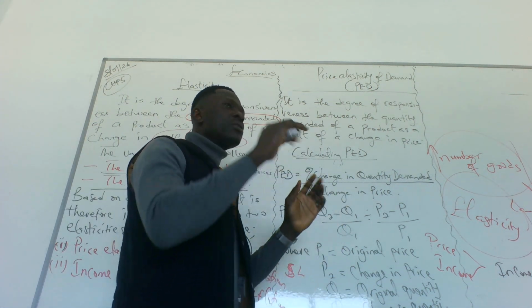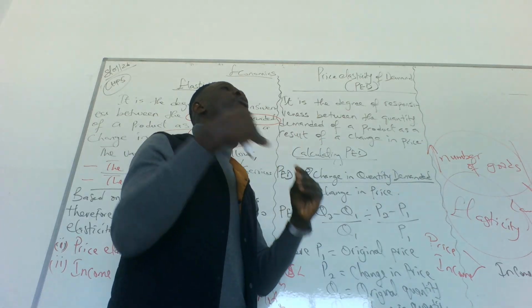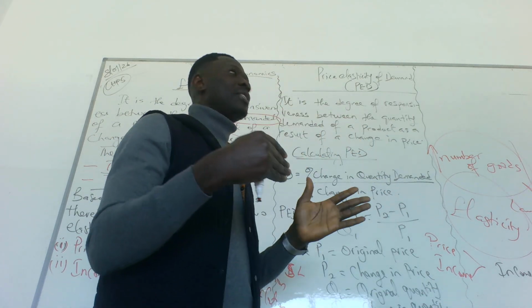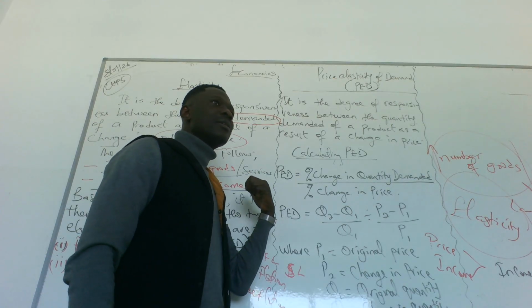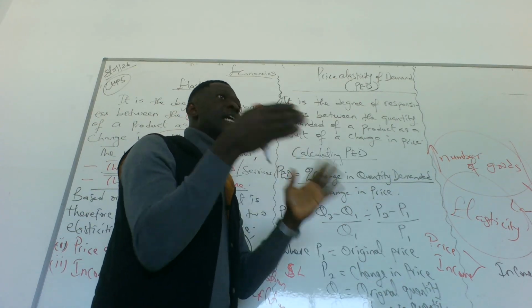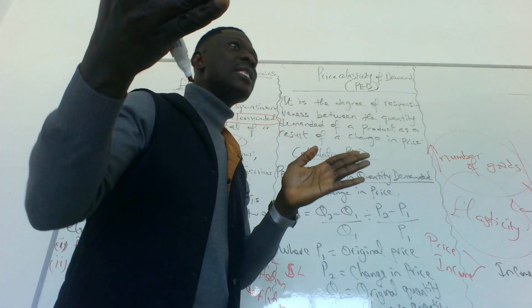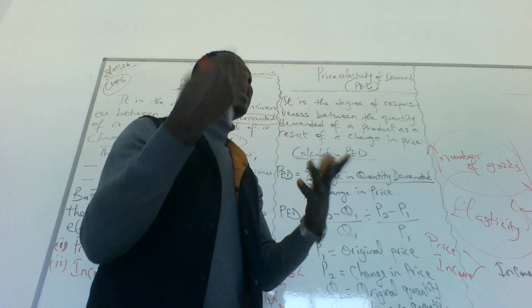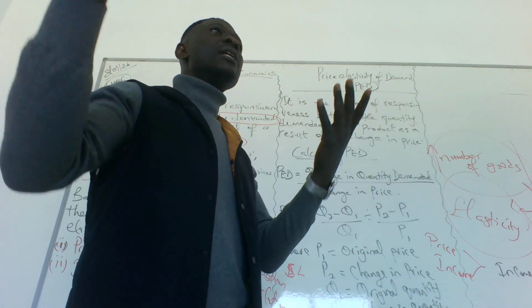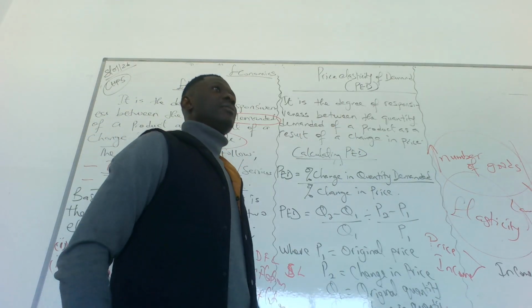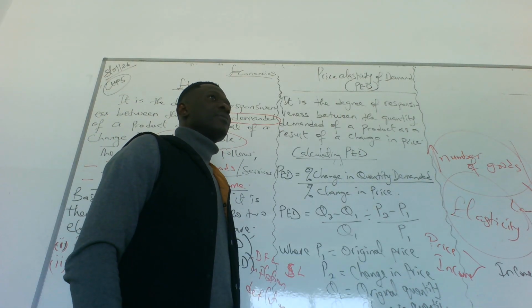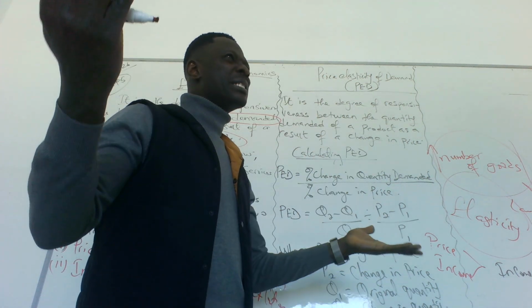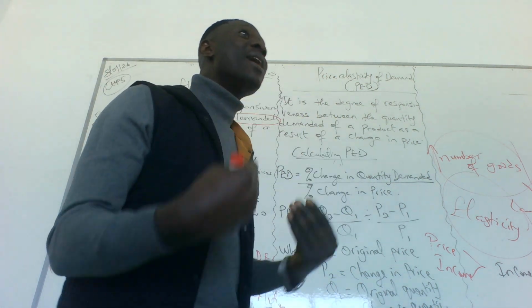Do you get that? So now we want to quantify. We want to measure the response. That is why we have elasticity. We want to see how much more we are buying, how much less we are buying. We want to know if consumers react more when the price falls, or more when the price rises. Is it like demand, but in more detail? Yes. Demand tells us that the higher the price, the lower the quantity demanded. Elasticity tells us how much more or how much less is demanded.